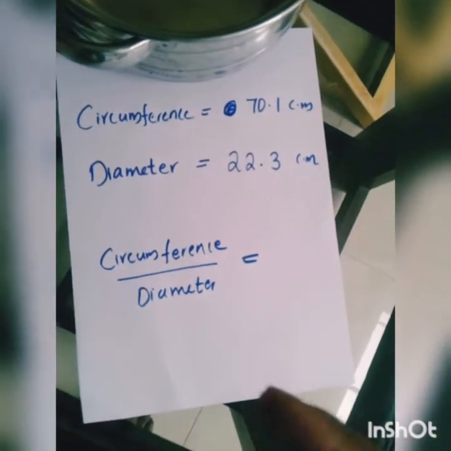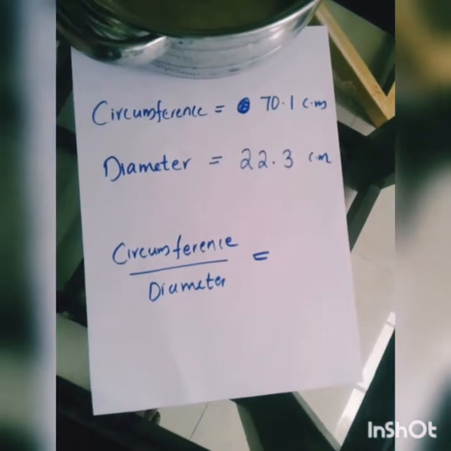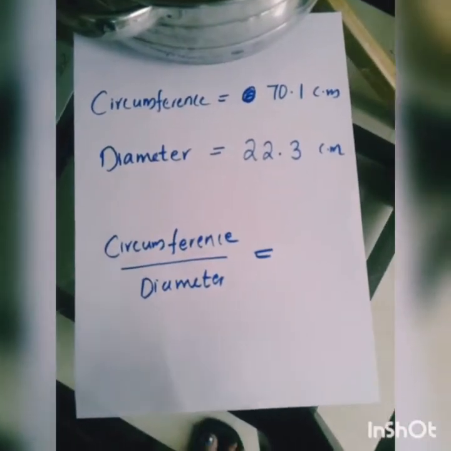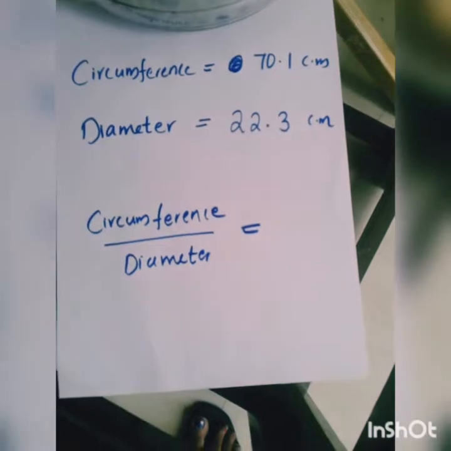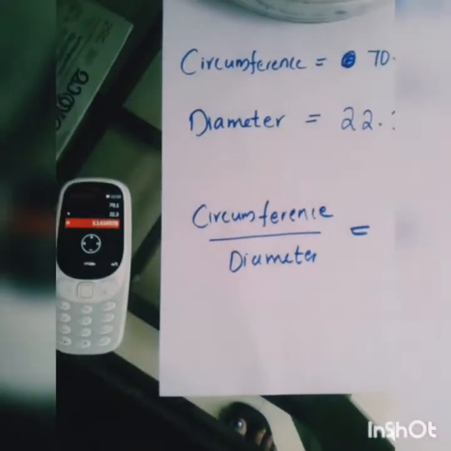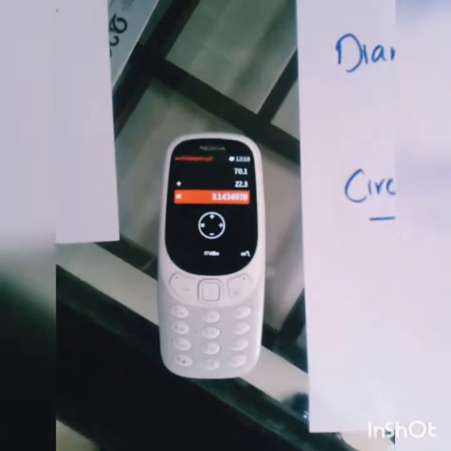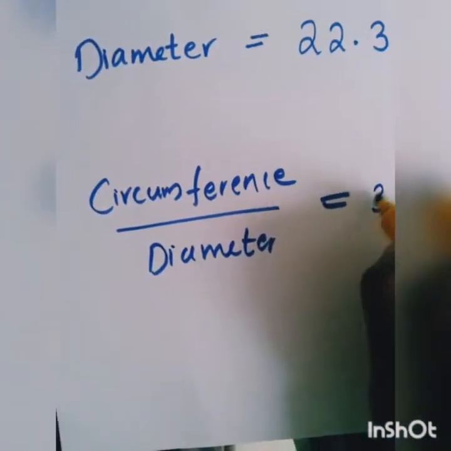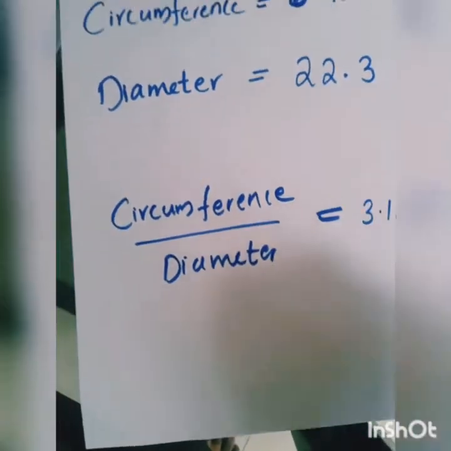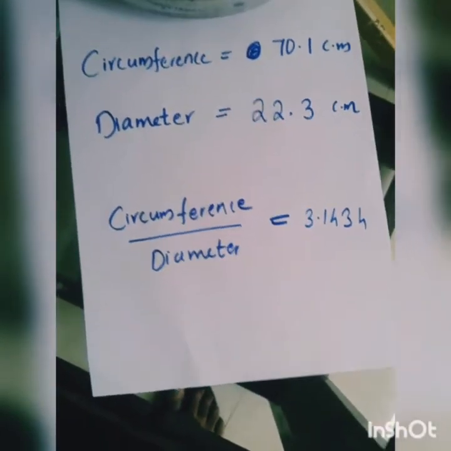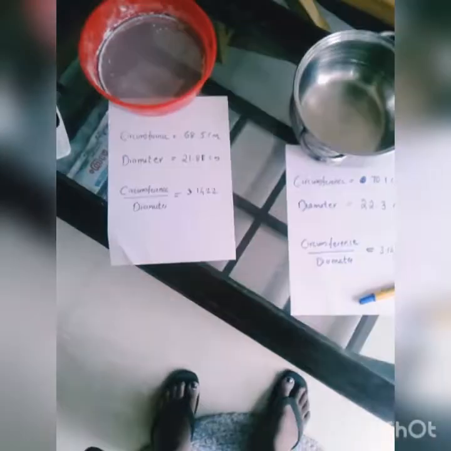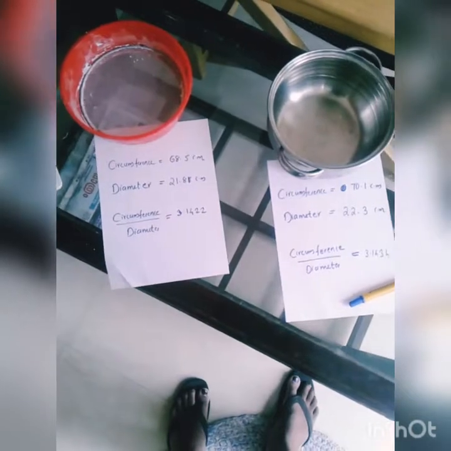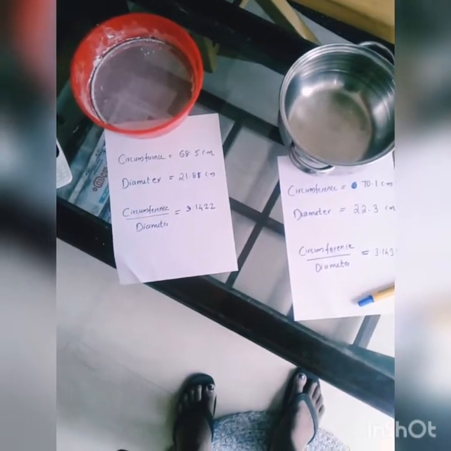Okay, and here I am going to do the same operation, circumference by diameter. Here when I divide 70.1 by 22.3, the result is found to be 3.1434 something, isn't it? And now it is time to compare both results.